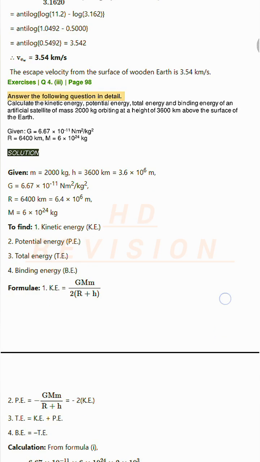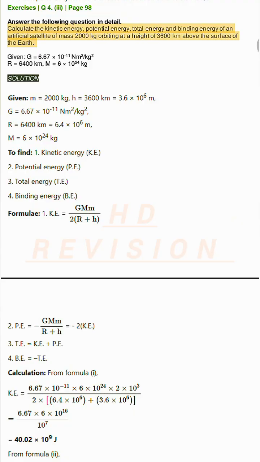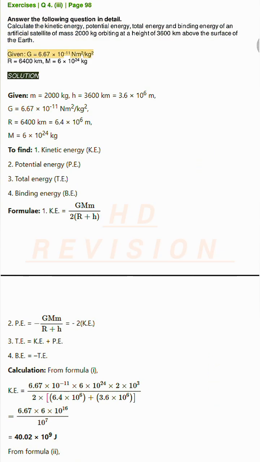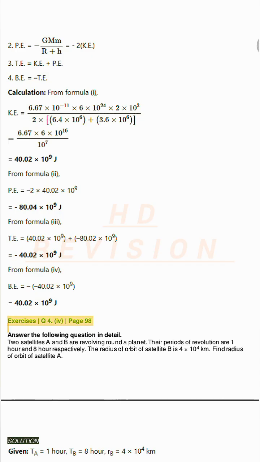Answer the following question in detail. Calculate the kinetic energy, potential energy, total energy and binding energy of an artificial satellite of mass 2,000 kg orbiting at a height of 3,600 km above the surface of the Earth. Given G equals 6.67 times 10⁻¹¹ Newton meter squared per kg squared, R equals 6,400 km, M equals 6 times 10²⁴ kg. Solution.